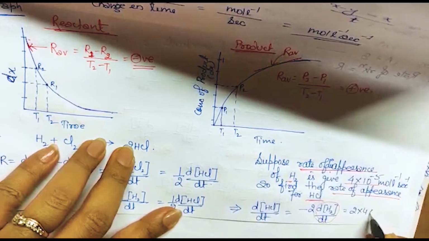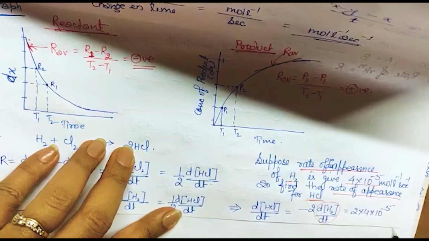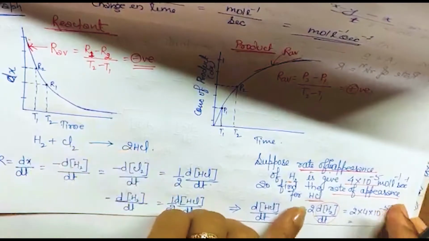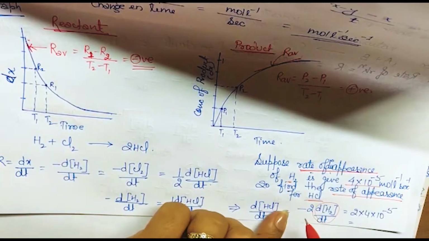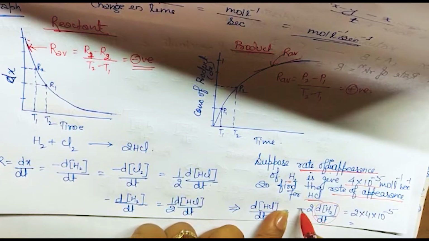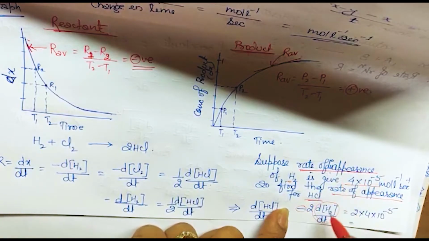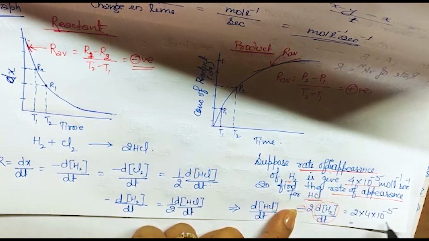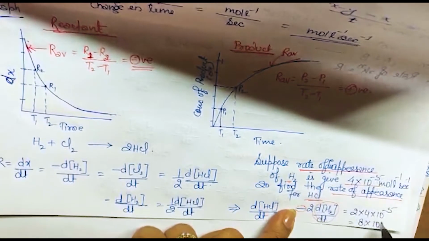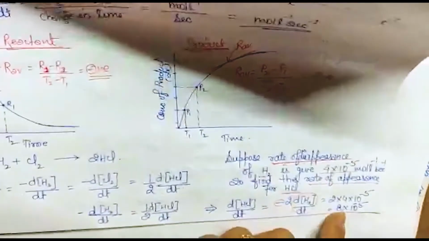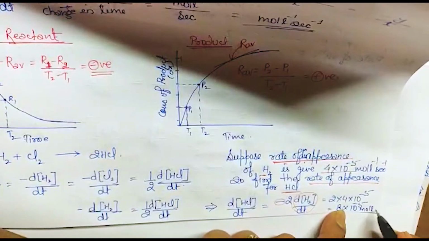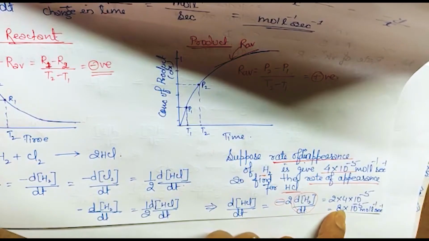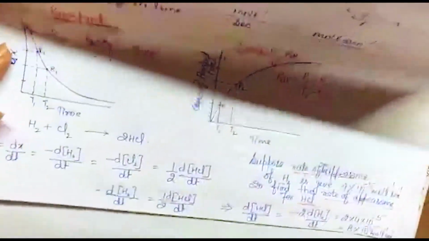2 into 4 into 10 to the power minus 5. The negative sign is included in minus d[H2] upon dt, because it is the rate of disappearance of hydrogen, so the negative is included in that. The answer will be 8 into 10 to the power minus 5 mole per liter per second. Any doubt in this? Hope it is clear.